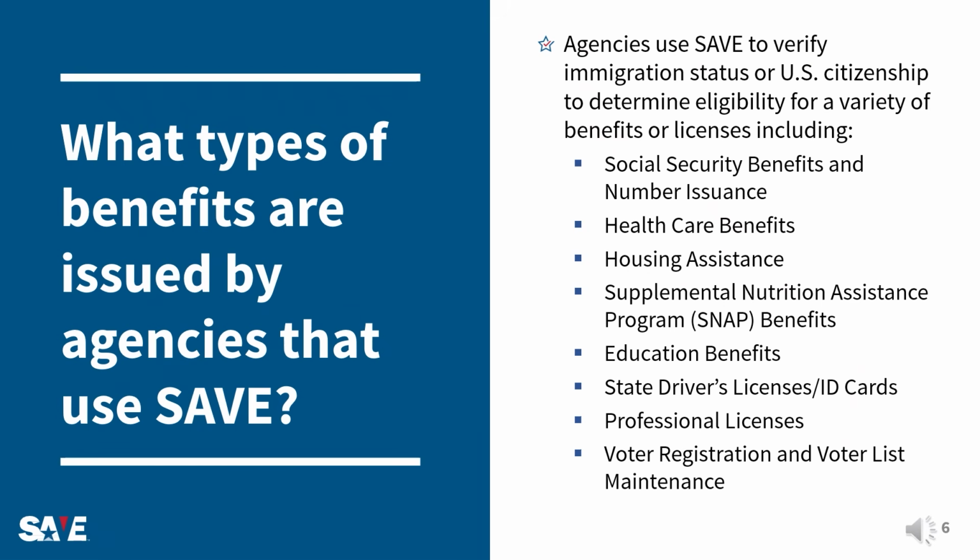What types of benefits do registered SAVE agencies issue? Agencies that use SAVE issue a variety of benefits and licenses, including healthcare, Social Security, educational assistance, driver's licenses, and ID cards. Government agencies may use SAVE to verify your immigration status or U.S. citizenship as part of their determination about your eligibility for the benefit or license they issue.